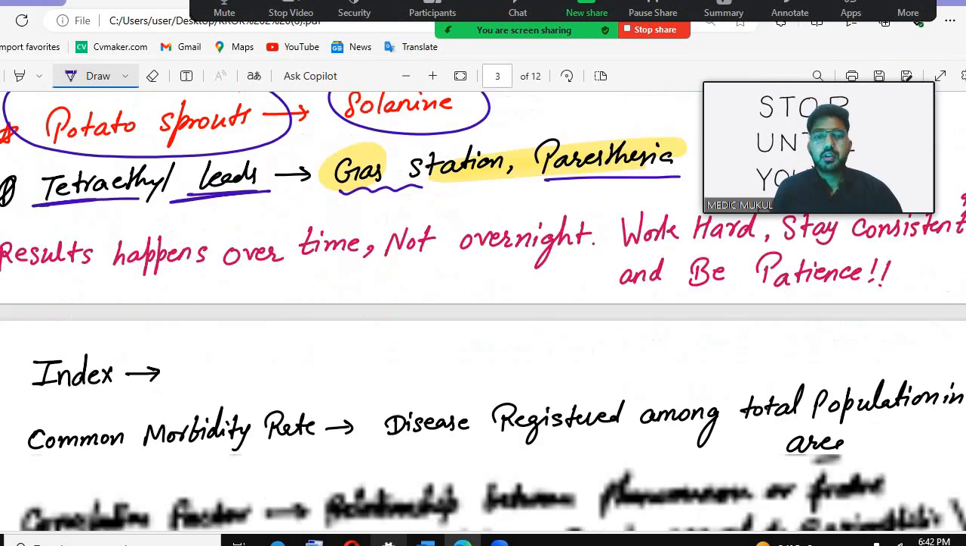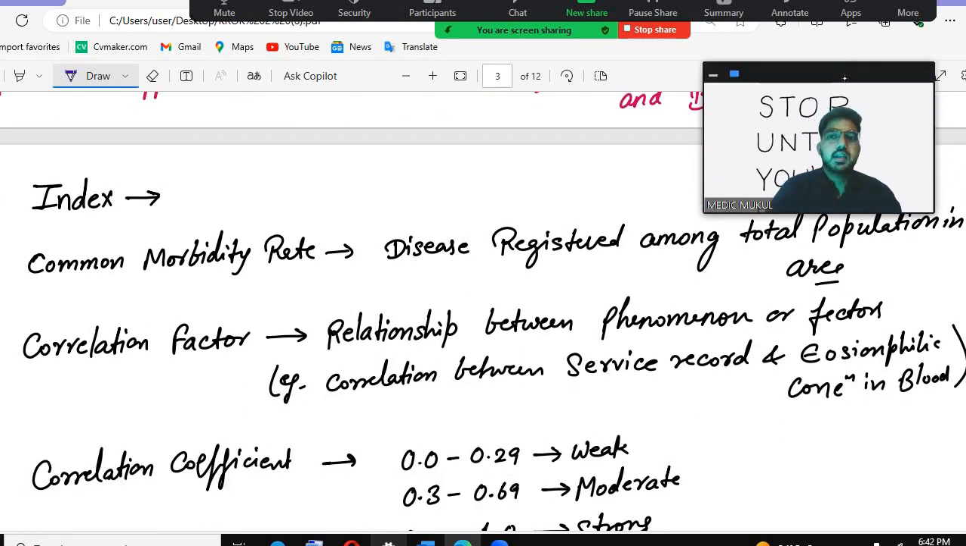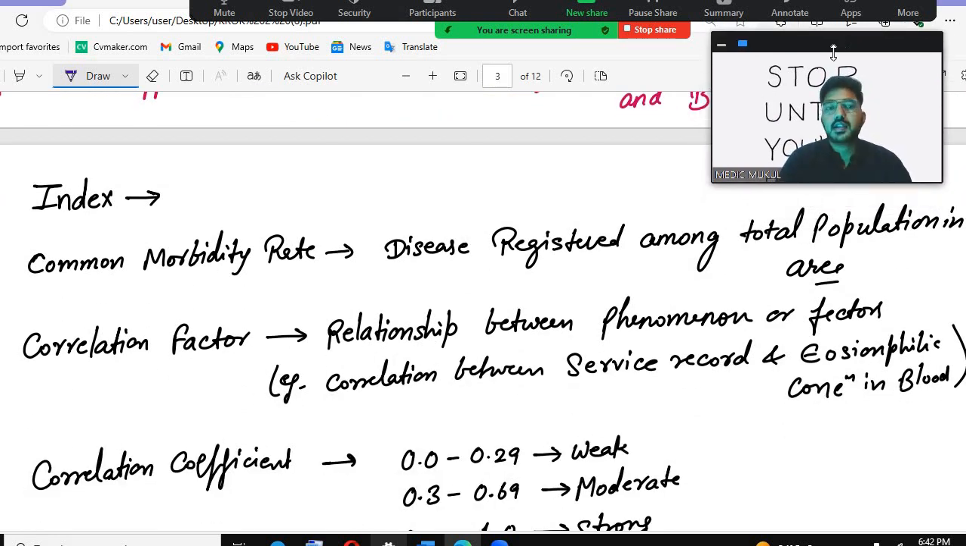Okay, so let's continue with the index. Firstly we have the index. They will ask you the general index, and secondly they will ask you the crude morbidity rate. Now the crude morbidity rate, remember, is the disease registered among the total population in an area. For example, if in my hospital there are 100 people with the disease and the total population is 1000 people, the disease registered is 100 and the total population is 1000. So this will be the rate. That will be the morbidity rate.